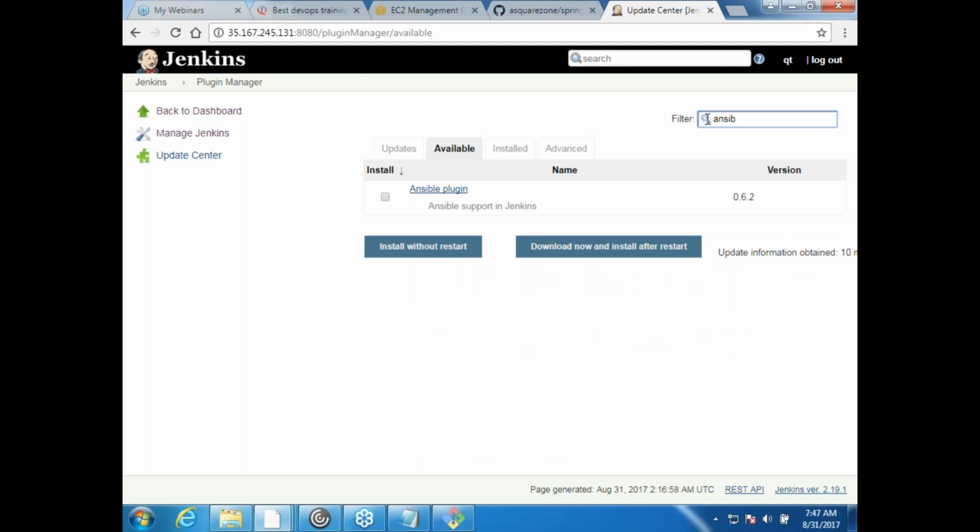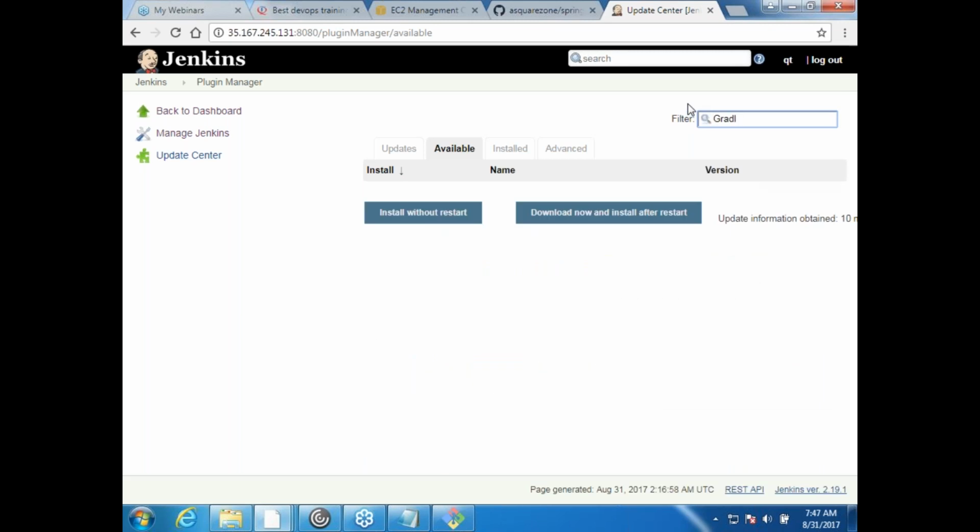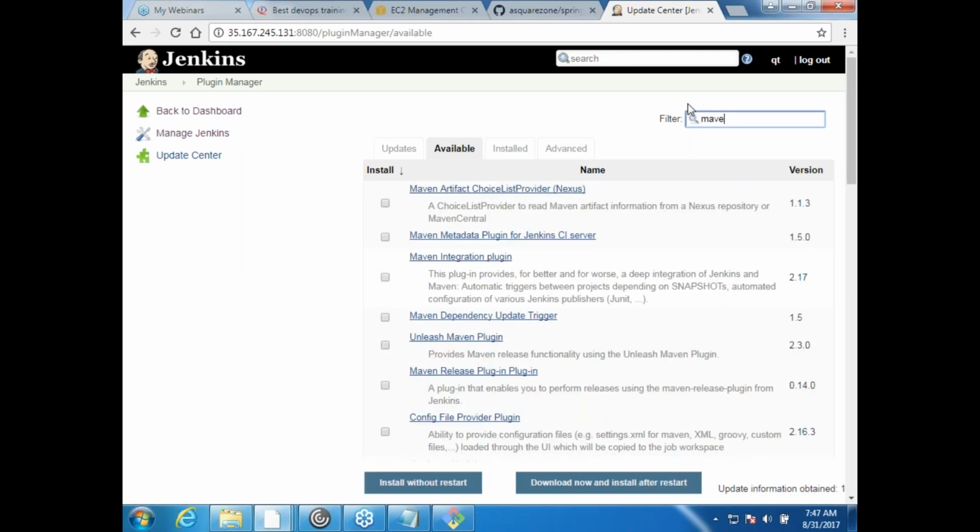This doesn't mean that it will install Ansible. This means that Jenkins UI will get flexibility so that it can speak with Ansible now. It would give you a UI so that it becomes easier for you. Similarly, Gradle is already there. Maven: in Maven you have these many plugins. So there are many plugins you can get over here.